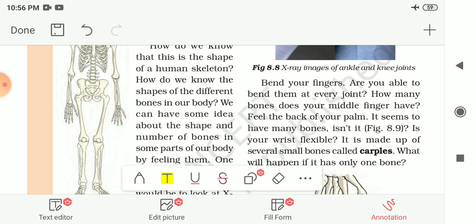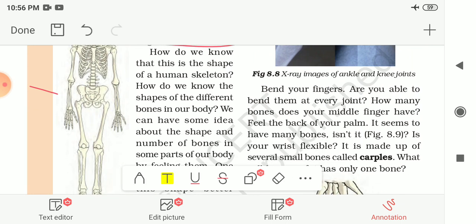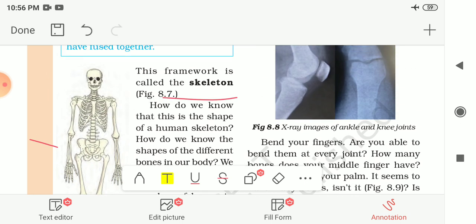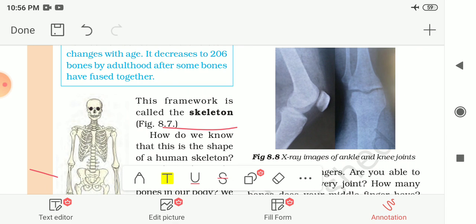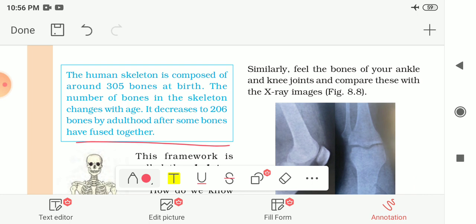Here in this figure, the skeleton of the human body is shown to you. Here you can see the head, legs, hands, then chest, feet, all the parts or all the bones are shown in this skeleton. So now let me tell you an interesting fact about this human skeleton.